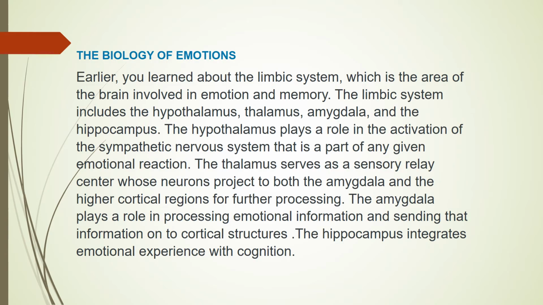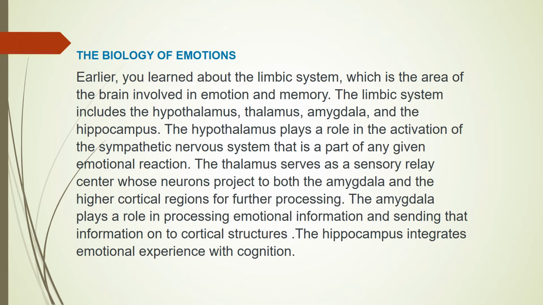The biology of emotions is a little different, though. Earlier we talked about the limbic system, which is part of the brain that's involved in emotion and memory. The limbic system includes the hypothalamus, the thalamus, amygdala, and hippocampus, essentially. The hypothalamus plays a role in activating the sympathetic nervous system.